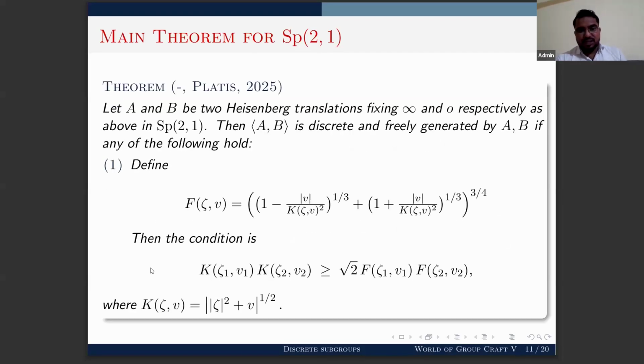Our first condition is that k(ζ1, v1) times k(ζ2, v2) is greater than or equal to square root of 2 times f(ζ1, v1) times f(ζ2, v2), where k(ζ, v) is the square root of the modulus of |ζ|² + v, and f(ζ, v) has this description.